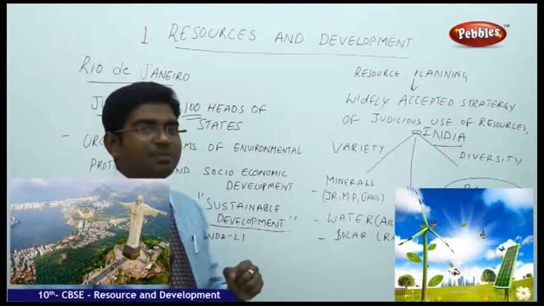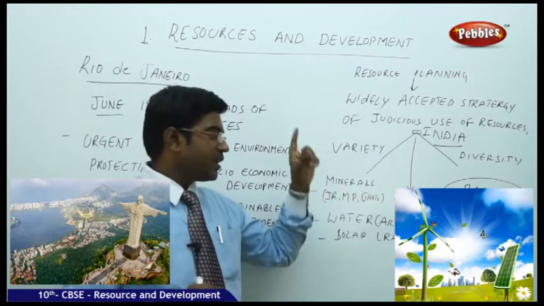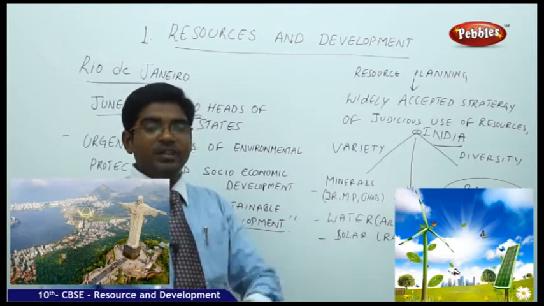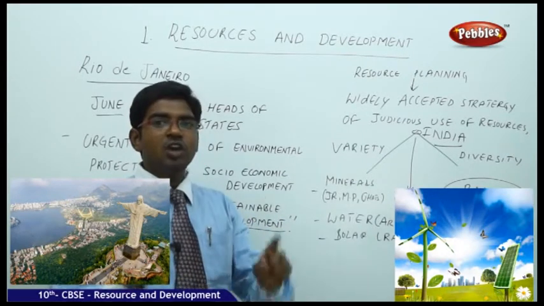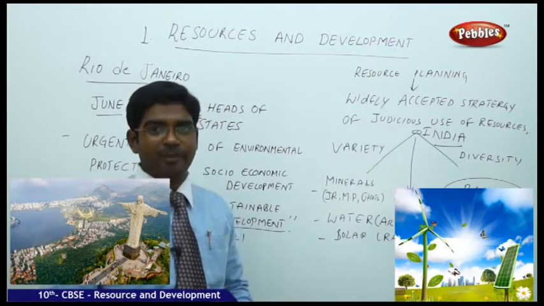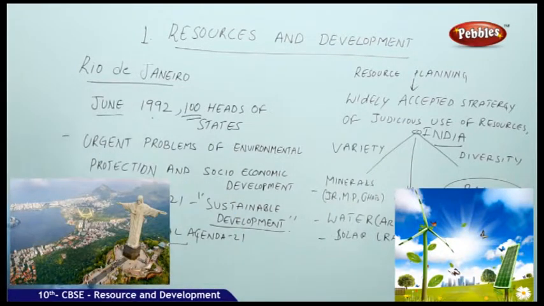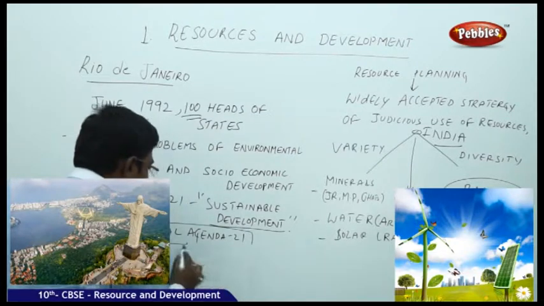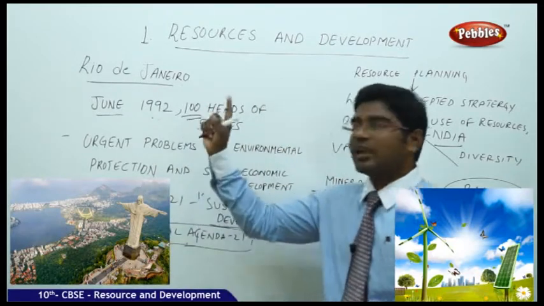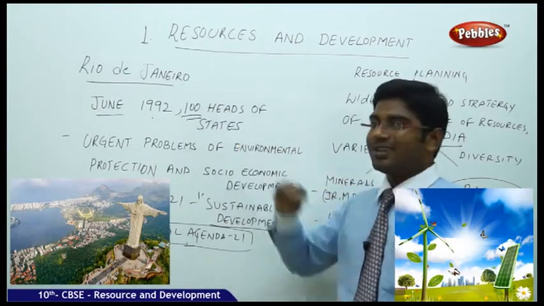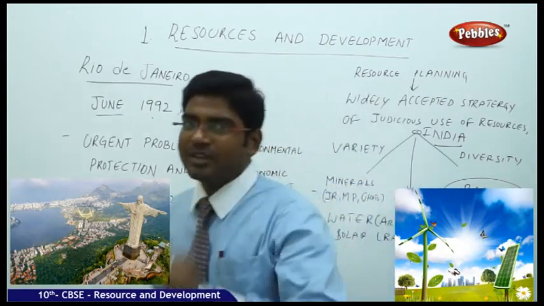The resources have to be planned very well, so that you fulfill the needs of the nation, along with the needs of a state, along with the local requirements of that particular area. That's what we discussed earlier in Agenda 21. Every nation should have its own Agenda 21. That's the main theme of the Rio de Janeiro summit, which was held in Brazil in 1992, where the main agenda was sustainable development.